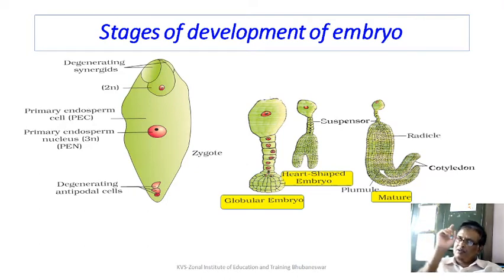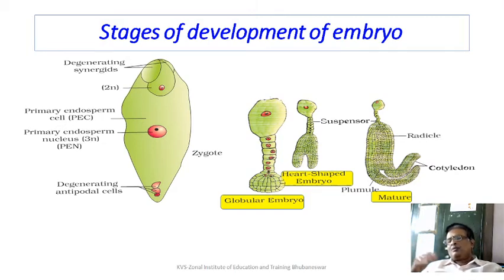large cell? The hypobasal cell was formed from the zygote by the first division and then stopped dividing. Suspensor pushes the embryo inside the endosperm, so that is why it has its significance. But then what happens to the lump of 8 cells formed at the base? That undergoes more and more division. So a mass of cells is formed, producing a globular structure. That is how this stage is called the globular embryo.